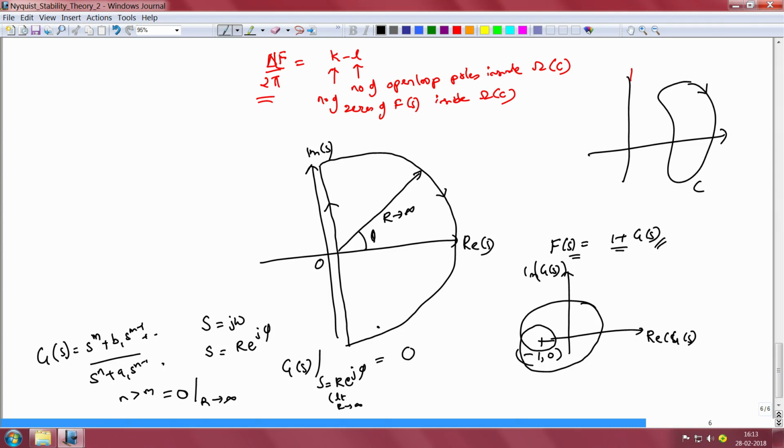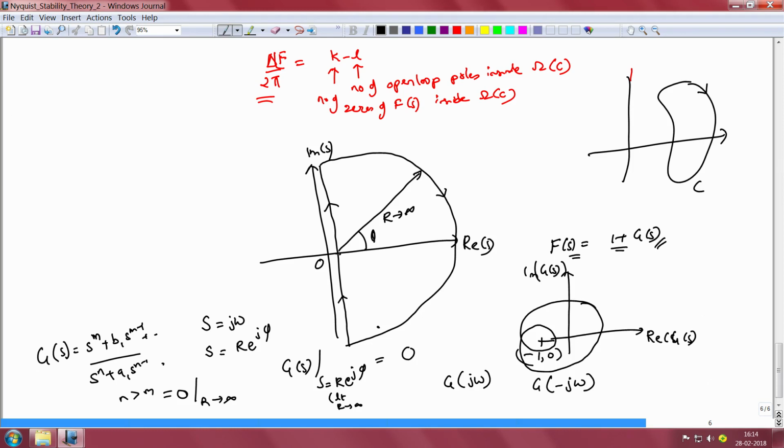So what we are left with is to simply compute g of s for values of s on this straight line. Now for the part of the straight line which starts from the origin and goes all the way to j infinity, our g would be of the form g of j omega, since s would be equal to plus j omega on that straight line. On this straight line however, which starts from minus infinity and comes to the origin, we would have s equal to minus j omega. So we would be evaluating g of minus j omega.